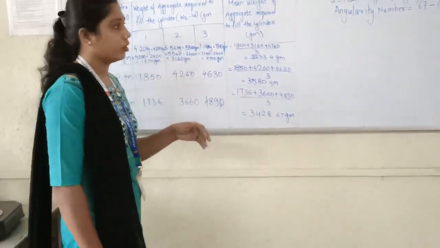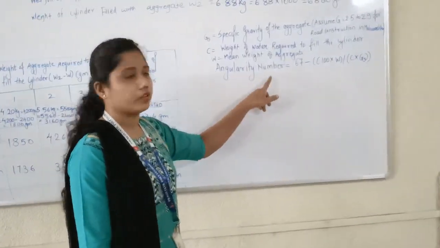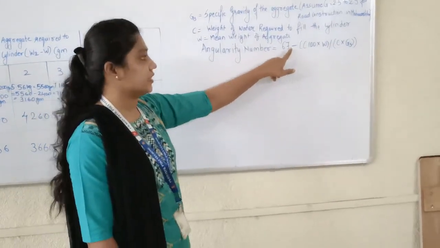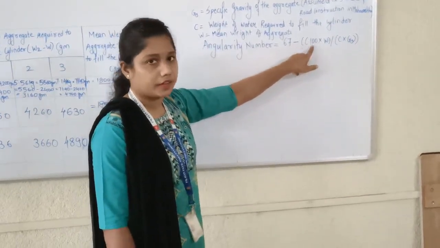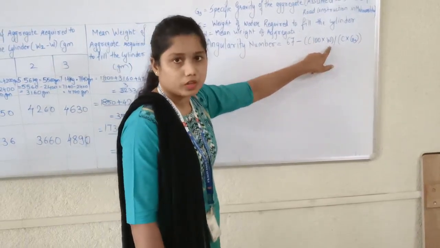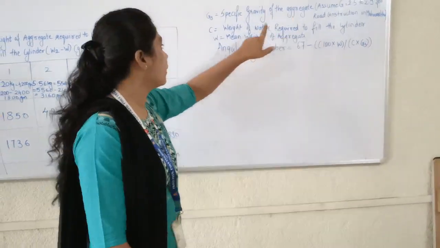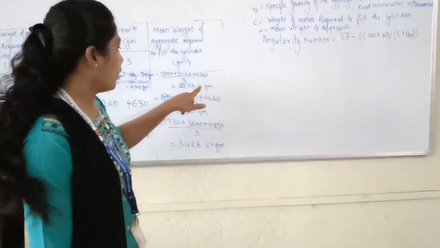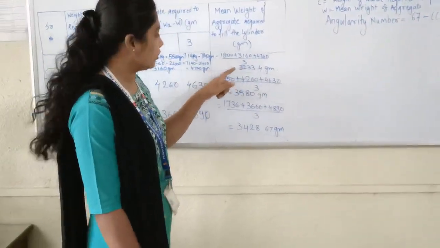Now we have to find the angularity number. For this, the formula is 67 minus 100 W. What is W over here? W is the mean weight of the aggregate.